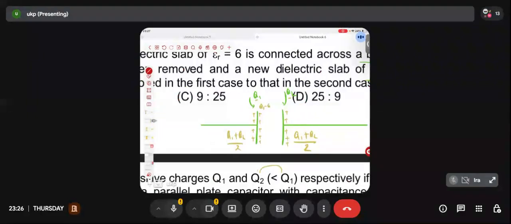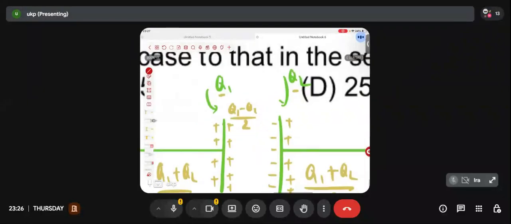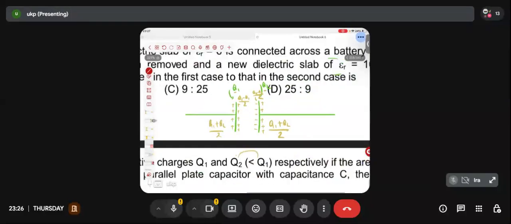How did I know it's positive? Because in the question it is given that Q1 is greater than Q2. The two facing surfaces will have charges of equal magnitude but opposite sign. So how much charge will be on this one? It is exactly negative, so Q2 minus Q1 divided by 2. Yes or no? Anyone confirm me once. Have we been able to draw it rightly?